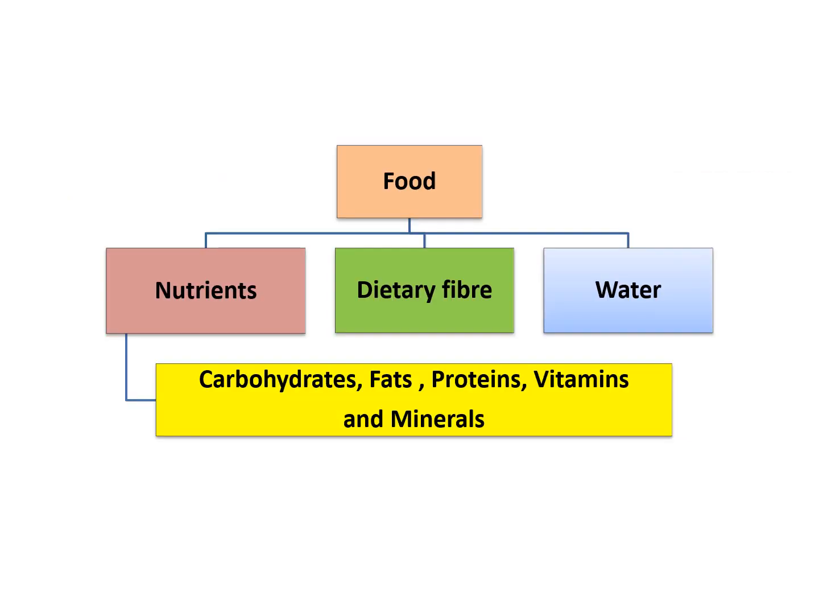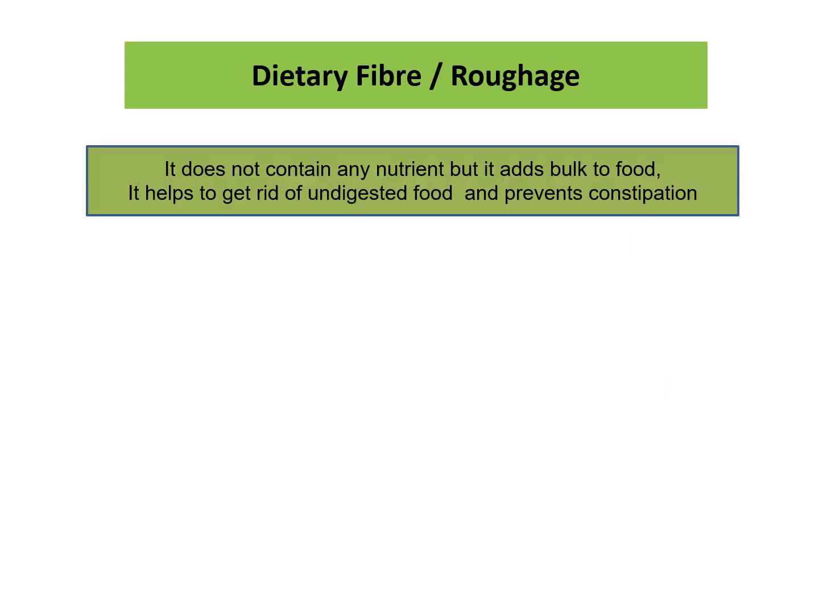So students, till now we have learned about the various sources of carbohydrates, fats and proteins, and vitamins and minerals I would be covering in my next video. So apart from these nutrients, our food contains two important components, that is dietary fiber and water. So what are the functions of dietary fibers? Dietary fibers don't add any nutrient to our food, but they add bulk to the food. It helps to get rid of our undigested food and prevents constipation.